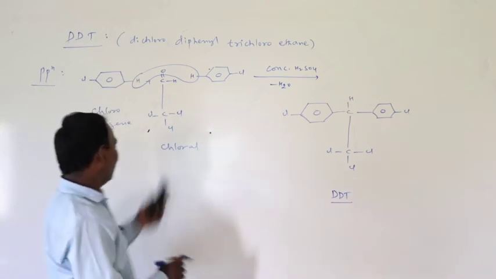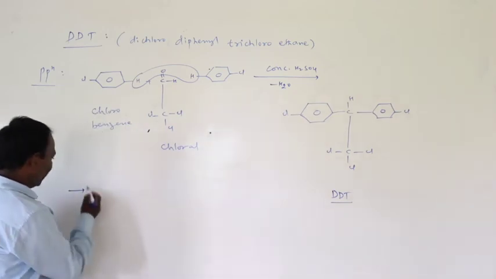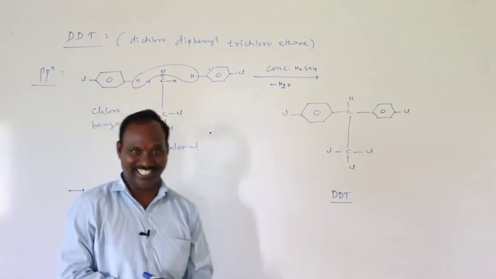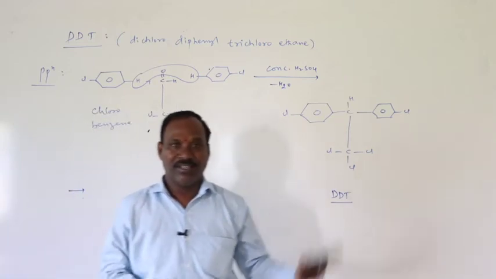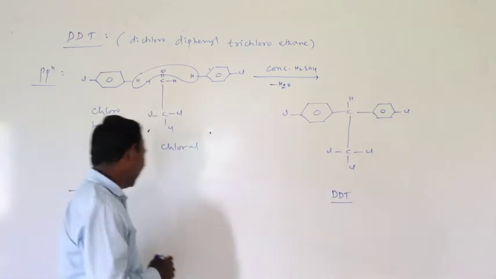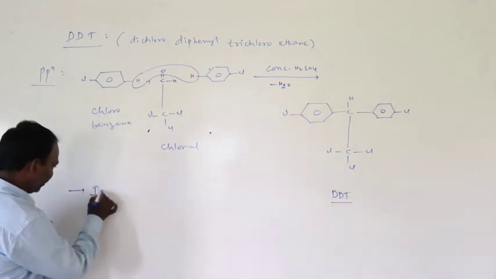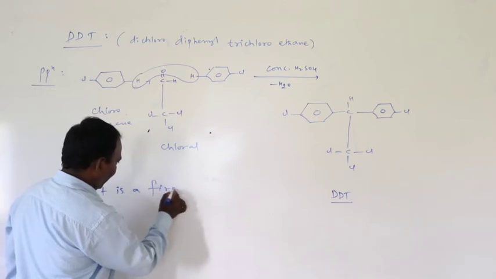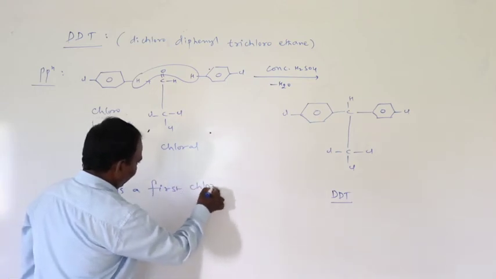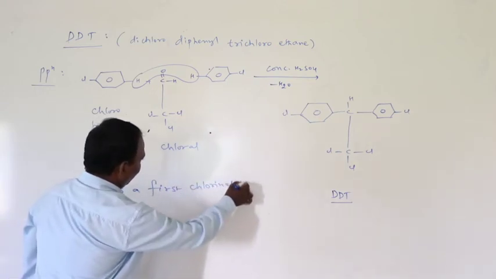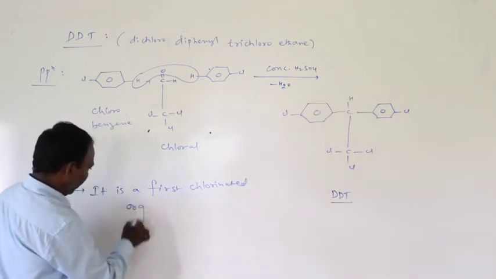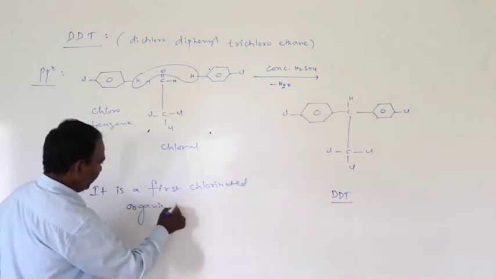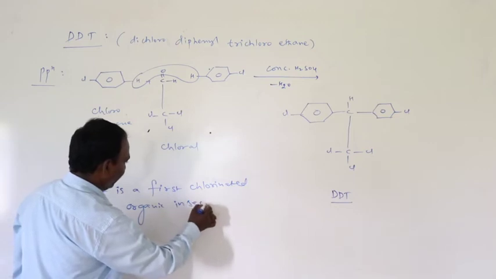Now this DDT is the first chlorinated organic insecticide.